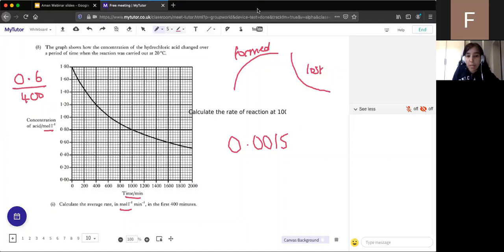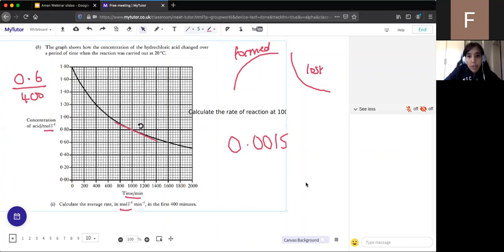Okay, so the next question then is to calculate the rate of reaction at 1,000 minutes. This is a higher tier question because we need to find the rate of reaction at a specific time point. So what's the first step that we need to do? Yeah, find the tangent. That's the first step. Excellent. So I get my ruler out in the exam. You find where 1,000 is and you make sure that your line goes exactly through that 1,000 point. Try and make it as long as possible because it will help you to draw a nice triangle, but make sure it goes through that 1,000 point.